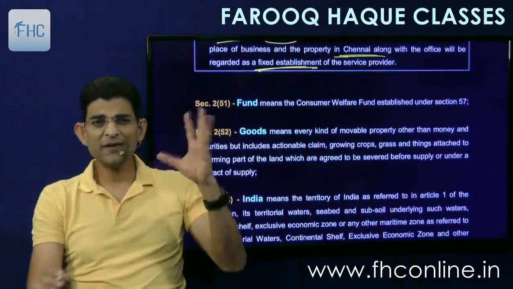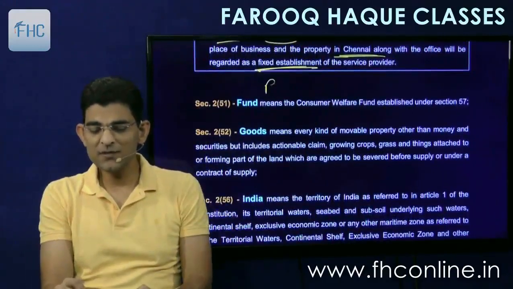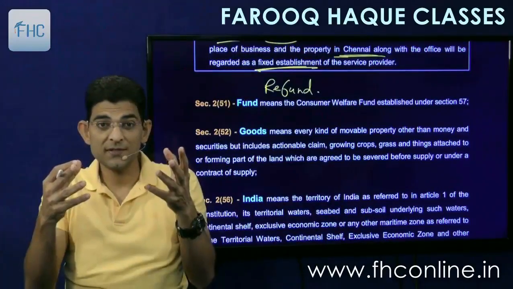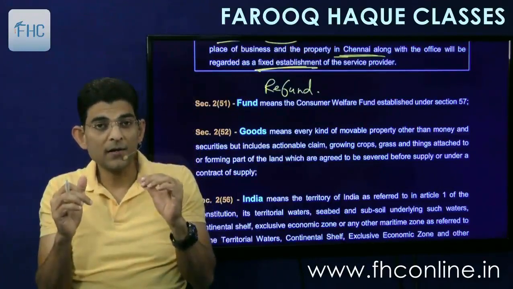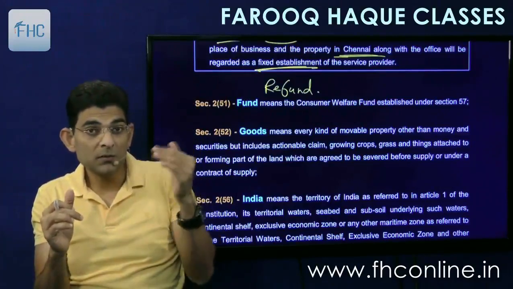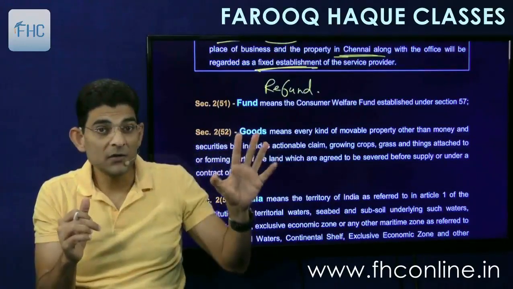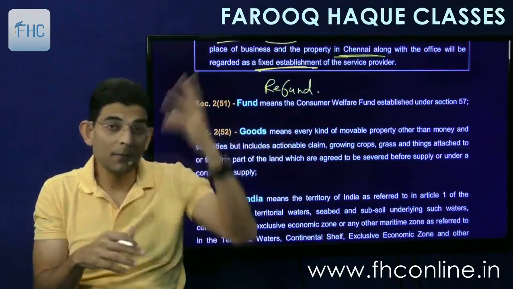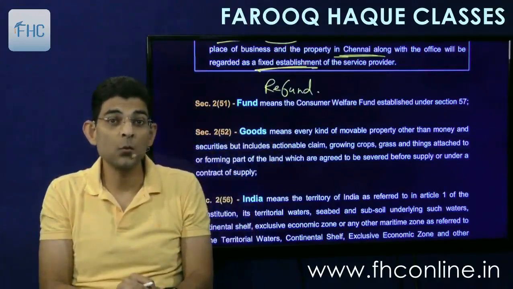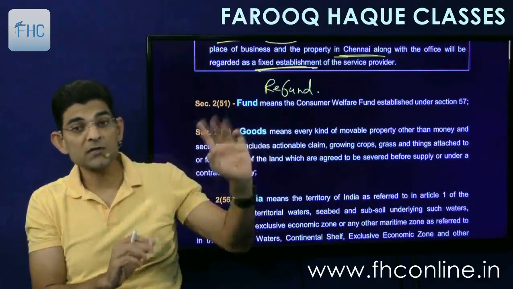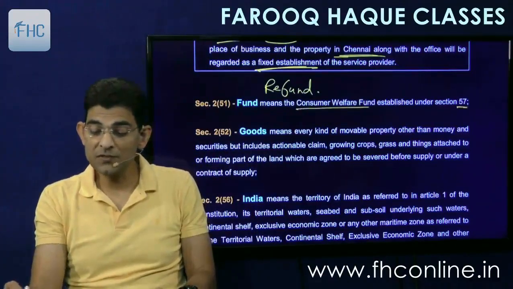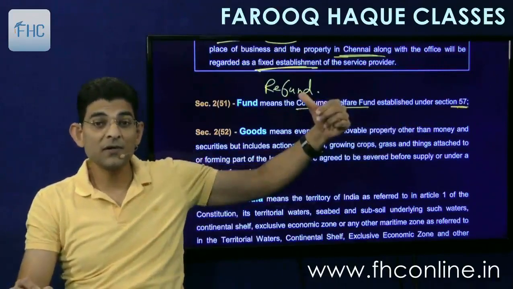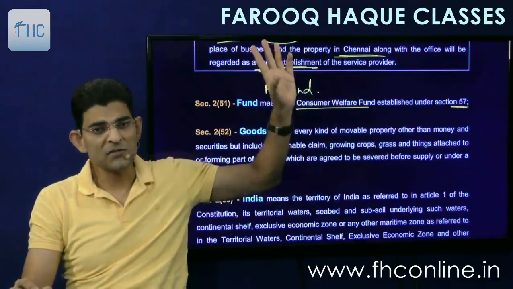The next definition is fund, we'll use this in the chapter of refund. If you have paid anything excess to the government and then you claim a refund, the refund is given to you. And if the person to whom the refund is to be given is not traceable, he is not available, he is not found, then the amount is deposited in a consumer welfare fund. So that is called fund. It means consumer welfare fund established under section 57. This section 57 is of the refund chapter, which we'll study much later.